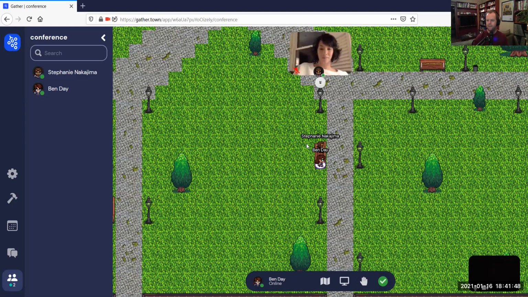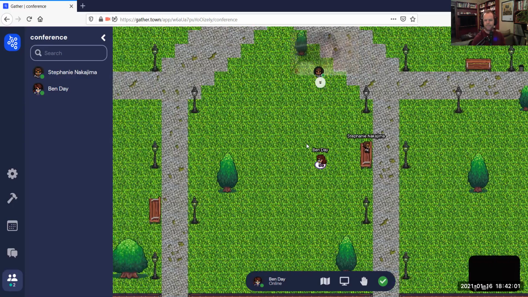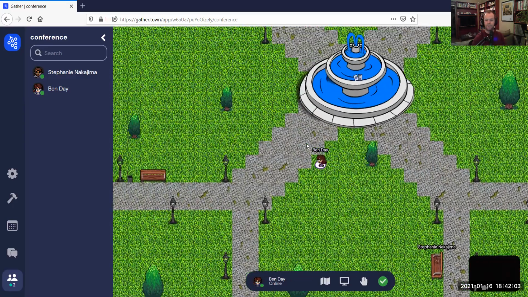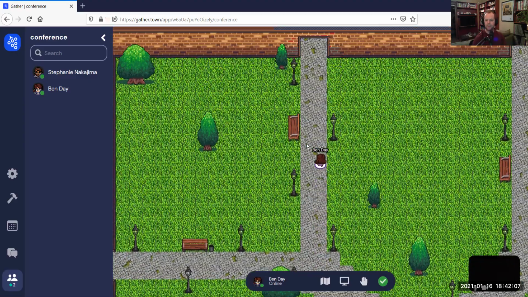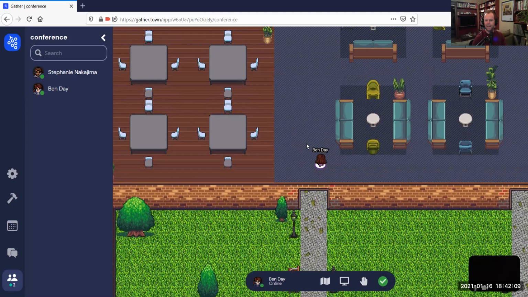Now, this is really nice if you just want to have a one-on-one conversation with someone else at the conference and you don't want to be distracted or intruded on by other people. The two of you can go and sit on a park bench and it will just be the two of you talking. Almost this whole north wing of the conference is dedicated mostly to private spaces, but they're of different sizes.